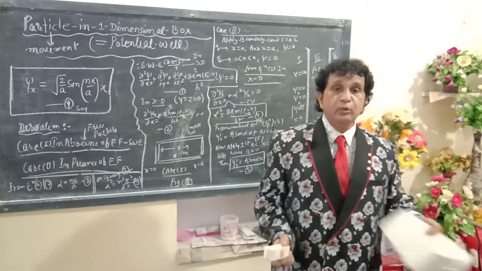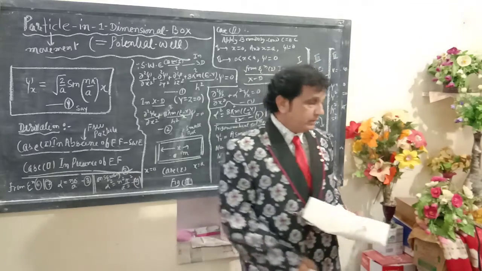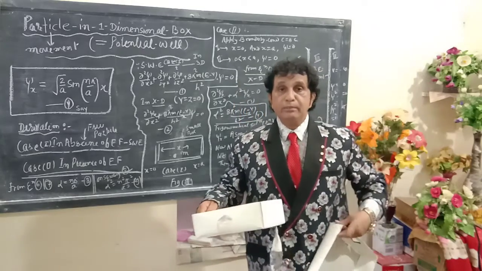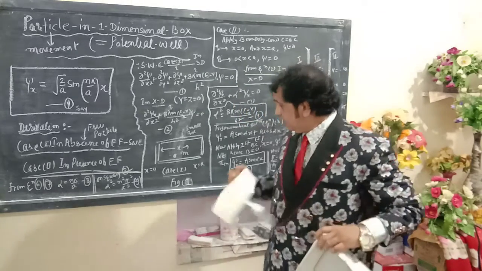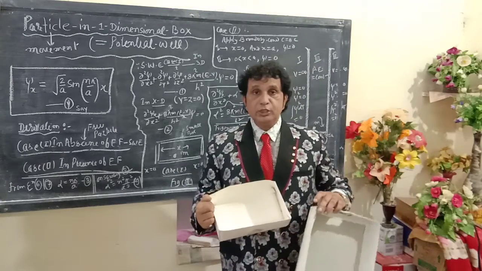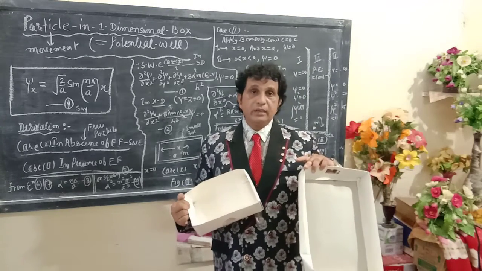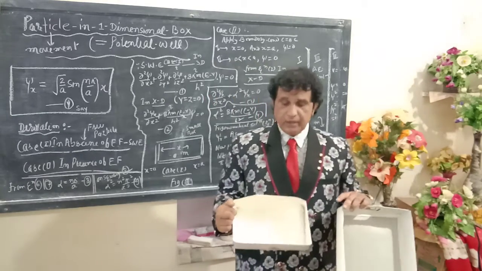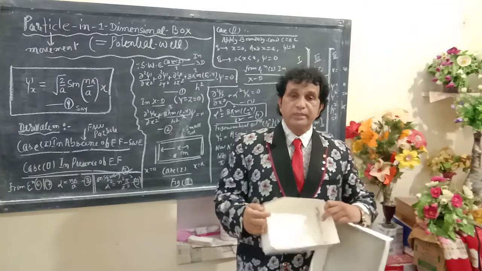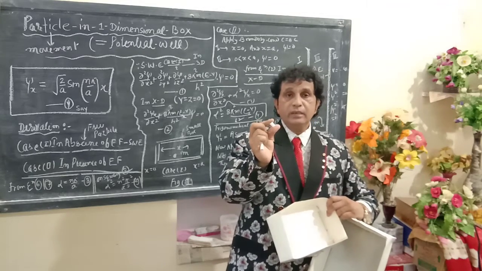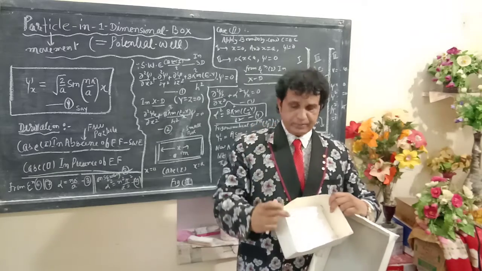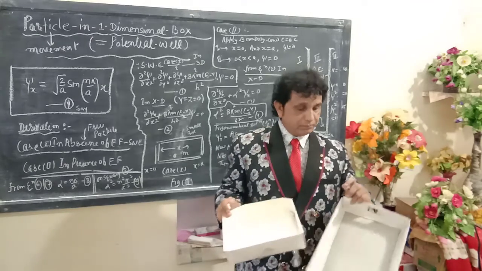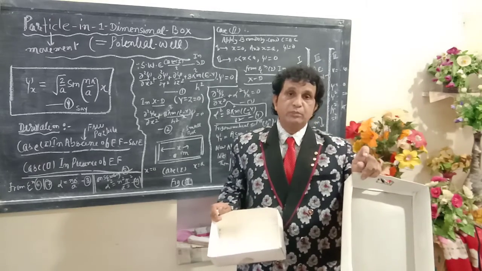Now I am using here two types of boxes. First one box here and second one box here. This box I am using as a small box. Case first, figure 1 is showing this, and the second box I am using as a large potential well. Now we may study about this particle. What is the value of psi in a small box, and what is the value when this particle is brought and dipped into a large potential well.